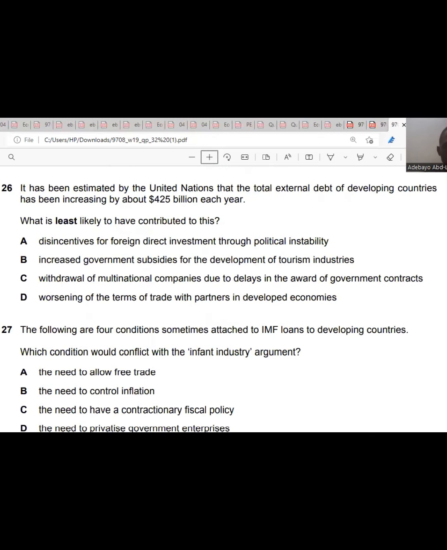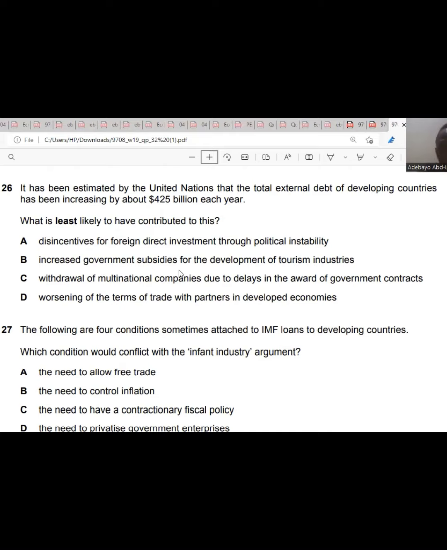Question 26. It has been estimated by the United Nations that the total external debt of developing countries has been increasing by about 425 billion each year. What is least likely to have contributed to this? Disincentive for foreign direct investment through political instability, increased government subsidies for the development of tourism industries, withdrawal of multinational companies due to delays in the award of government contracts, worsening of the terms of trade with partners in developing economies. All these would have caused it,